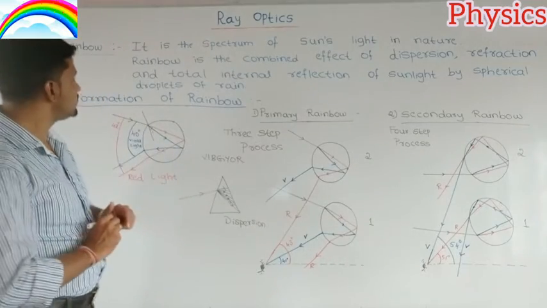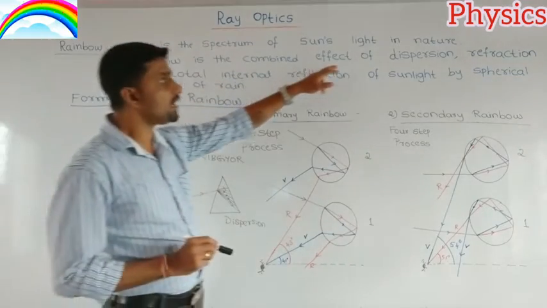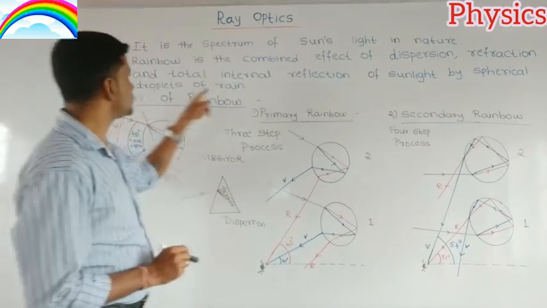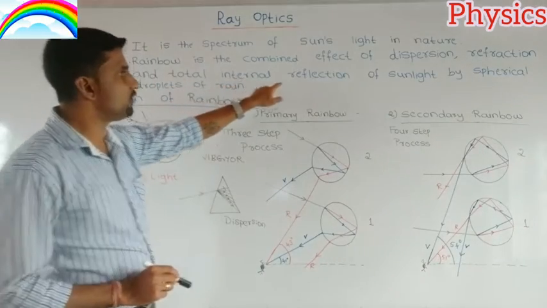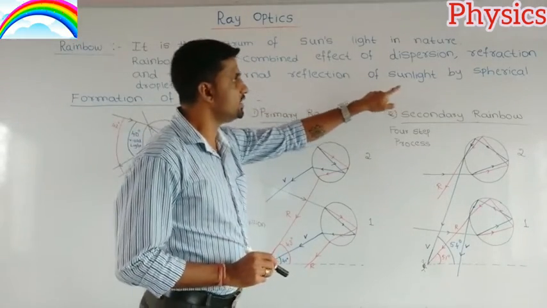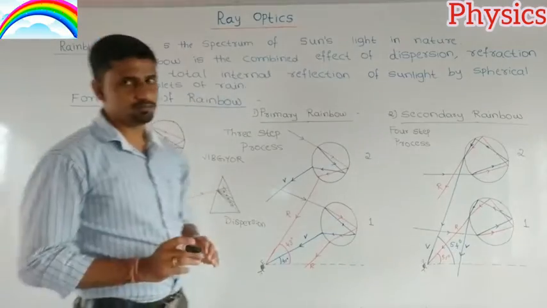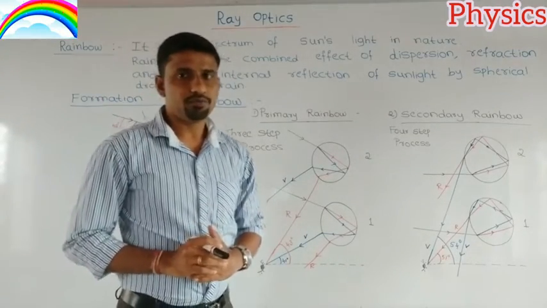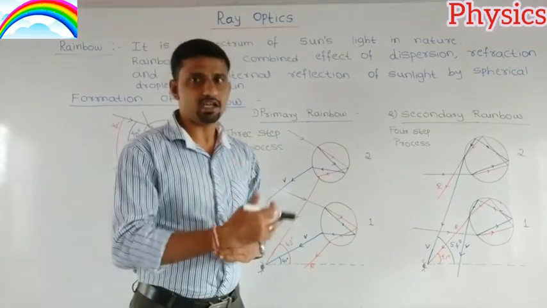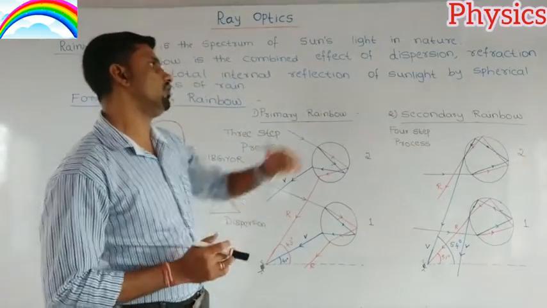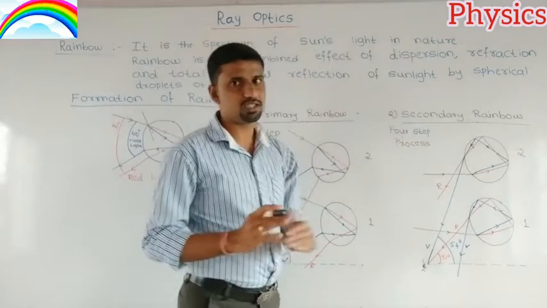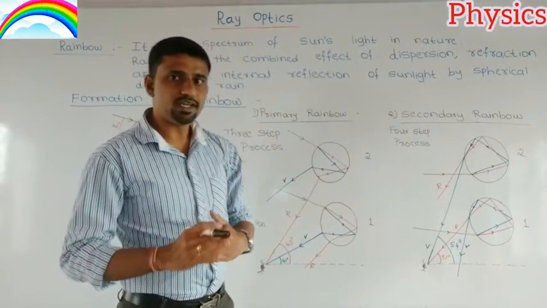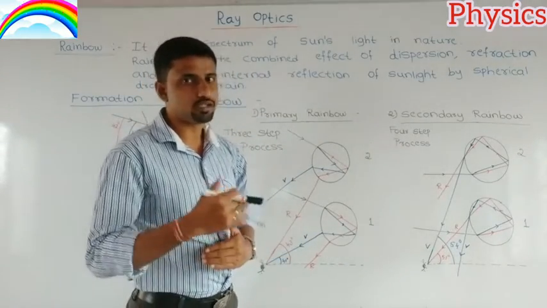This rainbow is the combined effect of dispersion, refraction and total internal reflection of sunlight by spherical droplets of rain. That means during the formation of a rainbow we observe 3 effects. One is dispersion, which is the splitting of white light into its constituent colors.